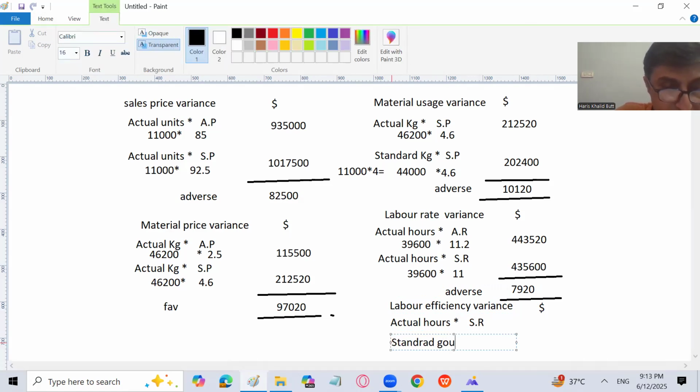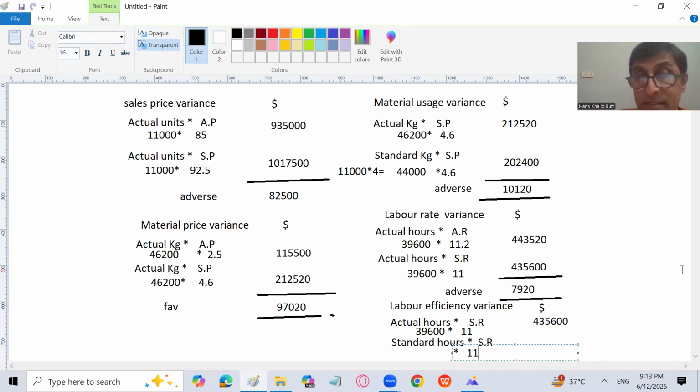into standard rate. Normally students calculate standard hours in a wrong way. And that's why generally we find wrong answers in the examiner report also, because standard hours calculation is quite technical. So this answer will remain the same, 435,600, but I will still write them just for understanding purposes: actual hours multiplied by standard rate and then standard hours multiplied by standard rate, which is 11.